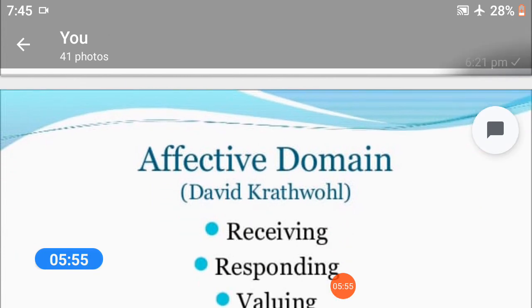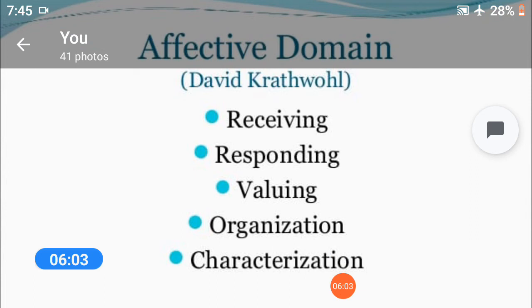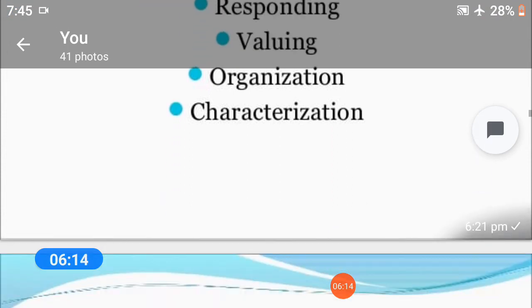Affective domain, David Krathwohl. The affective domain is combined of some components: receiving, responding, valuing, organizing, and characterization.